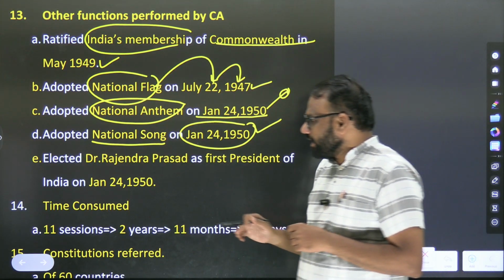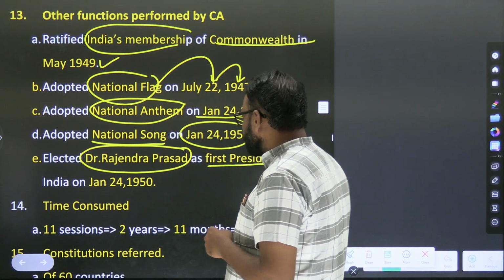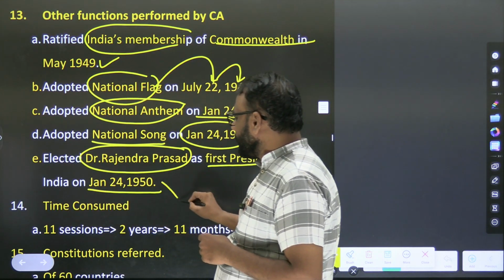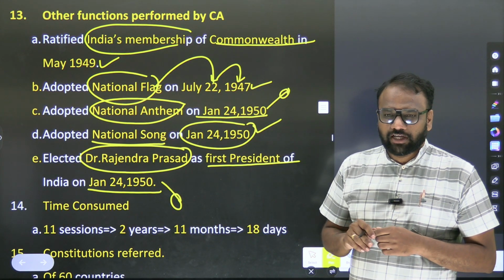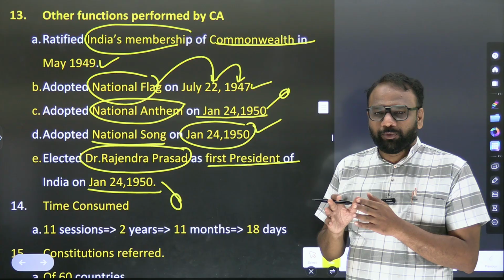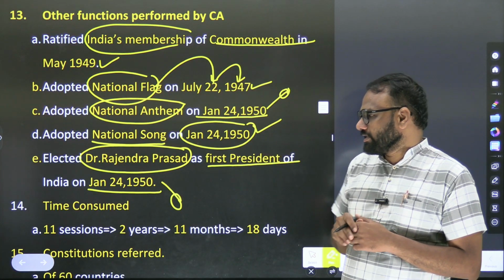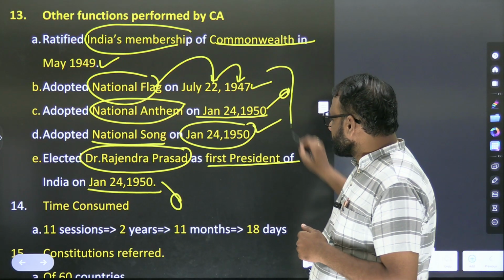Next, it elected Dr. Rajendra Prasad as the first President of India on January 24, 1950. So who was the first President of India? Dr. Rajendra Prasad. Here President does not mean Speaker; it is the same position as the present President. He was elected on 24 January 1950. So this information is important.